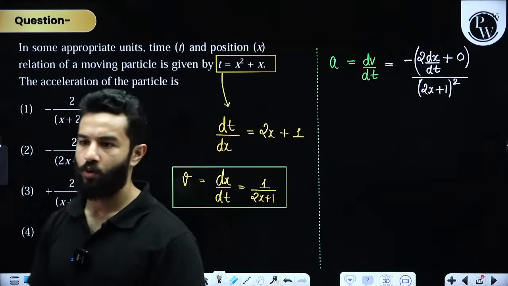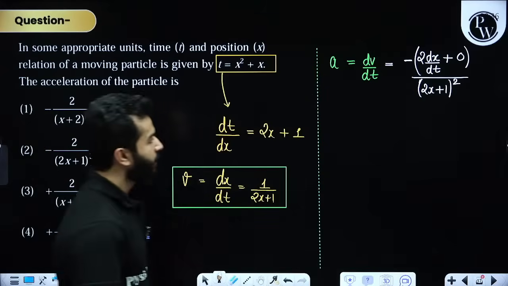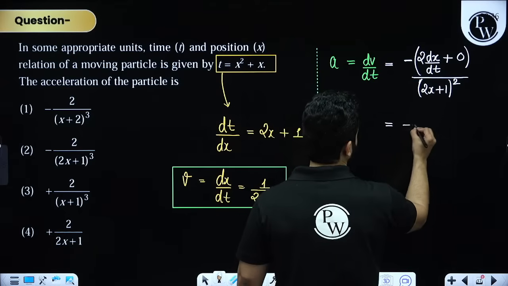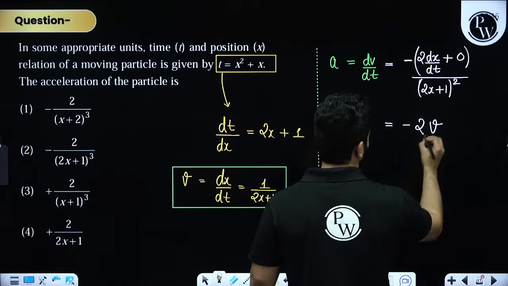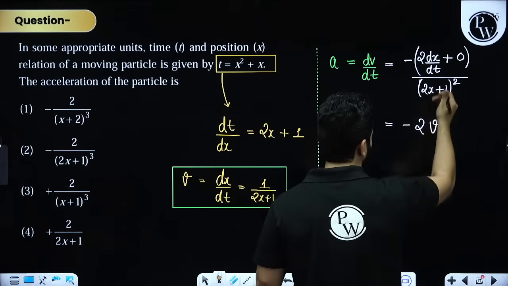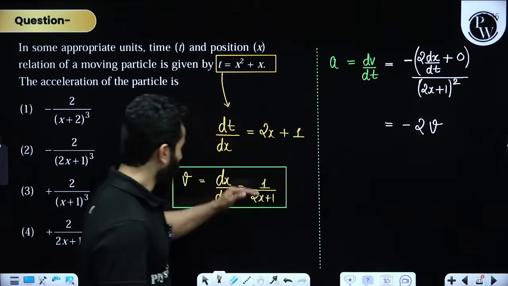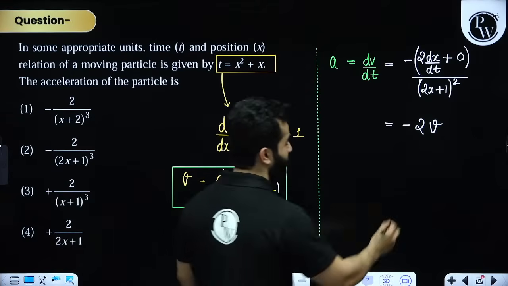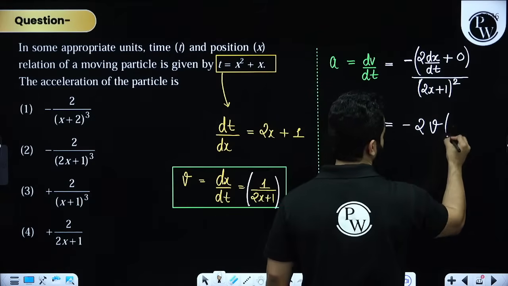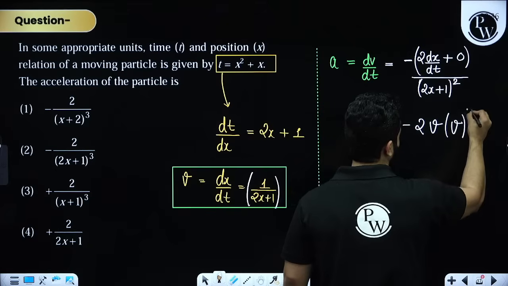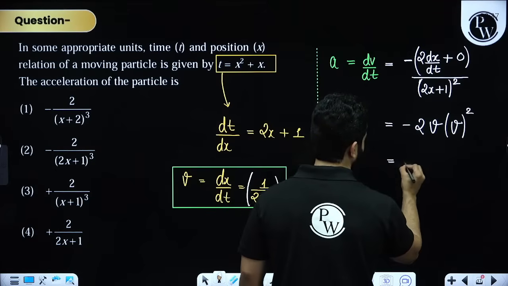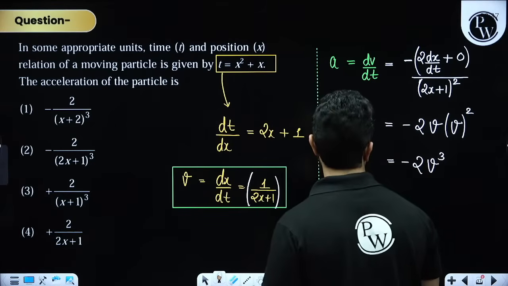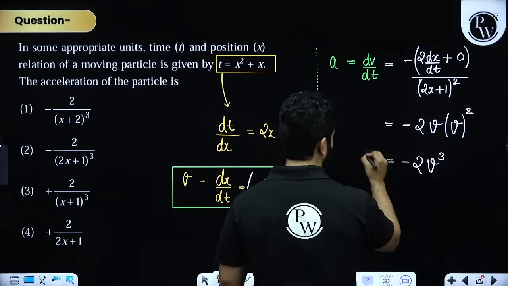Please remember, dx by dt can be written as velocity v, and 1 upon 2x plus 1 can again be written as velocity. That means this is 2 times velocity and the square of velocity, which basically means minus 2 times the cube of velocity. And this is your final acceleration.